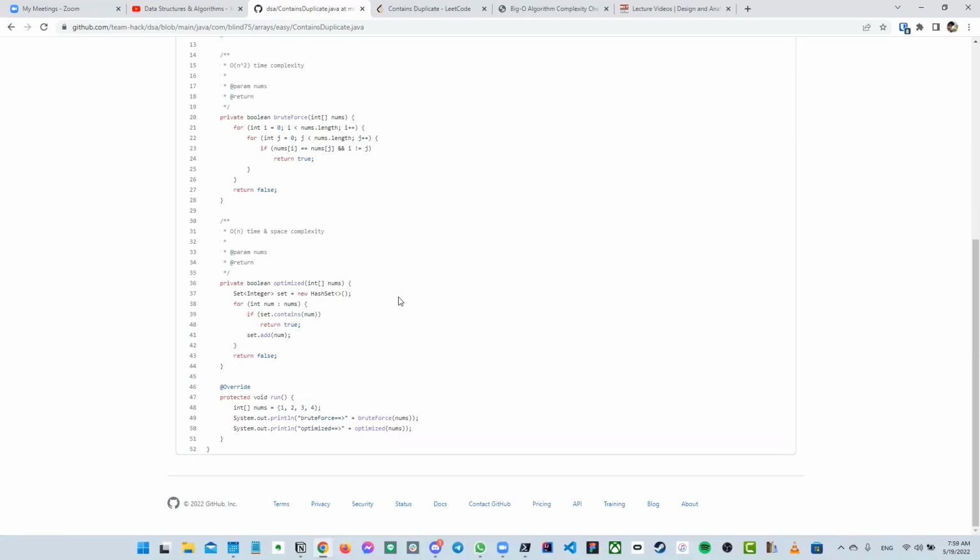How do you create this data structure? If you didn't have this library, like Java collections, how would you create your own set data structure?